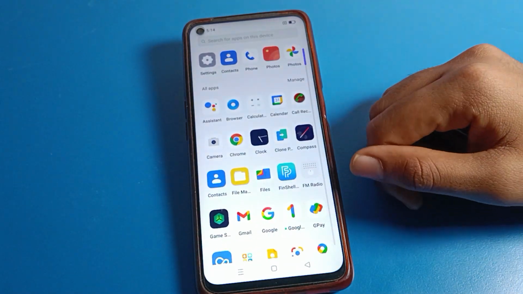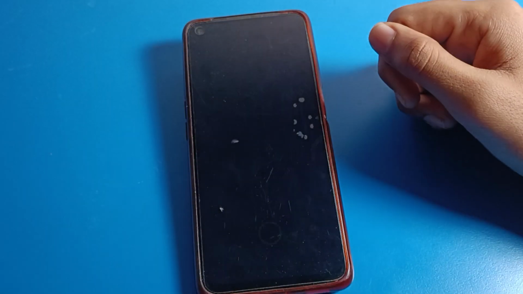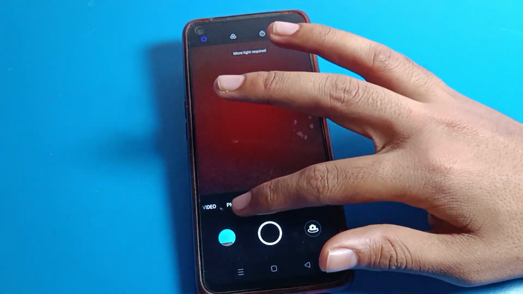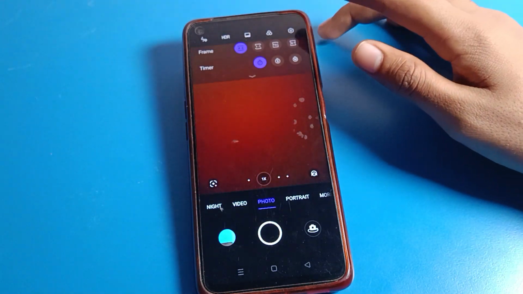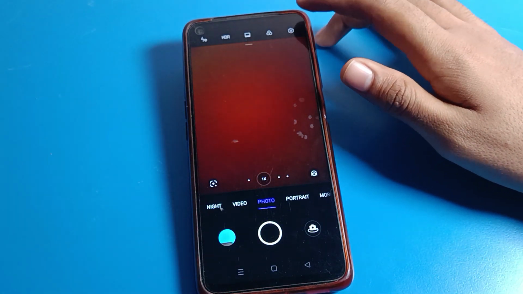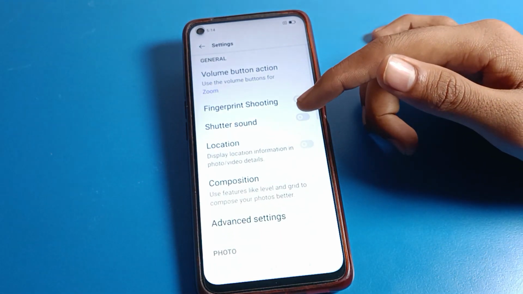So friends, first of all open your phone camera, and after it is on you can see this type of interface. Friends, you can use your portrait mode, night mode, and camera settings from here. Click on settings, and friends you can see your camera settings.